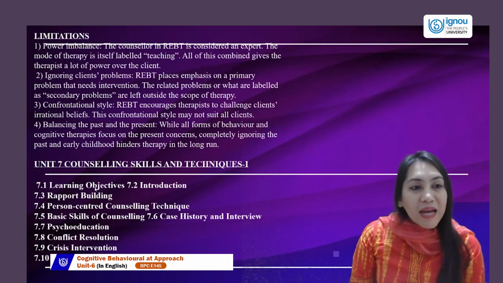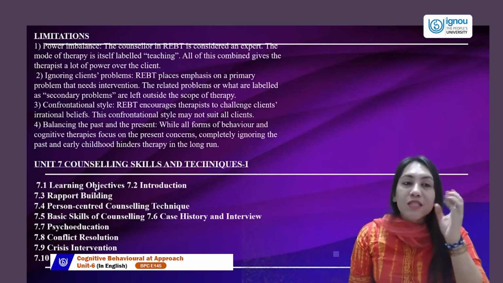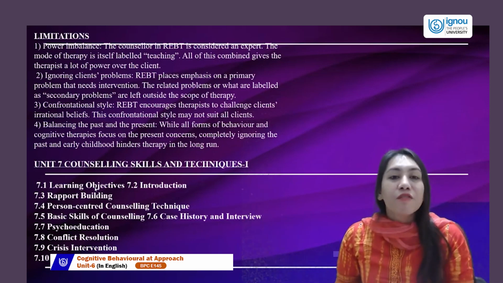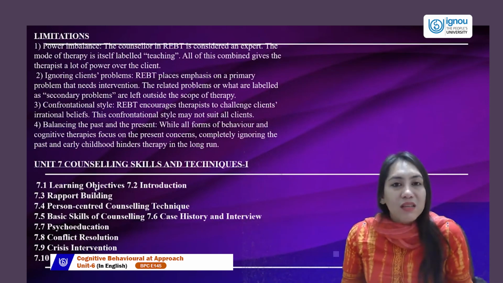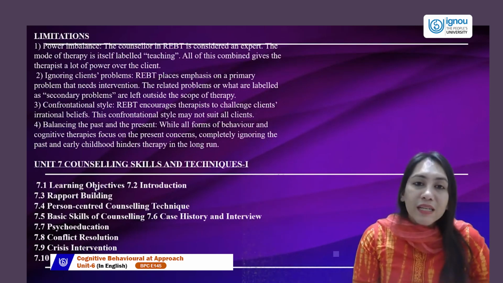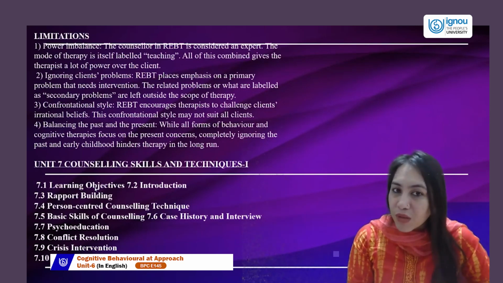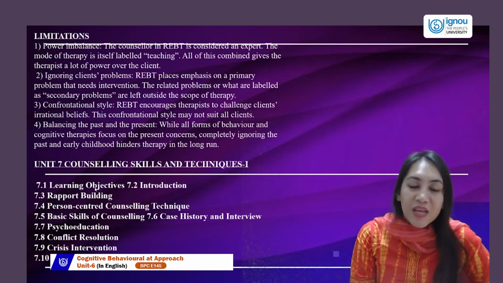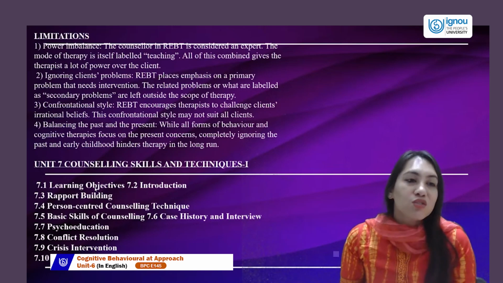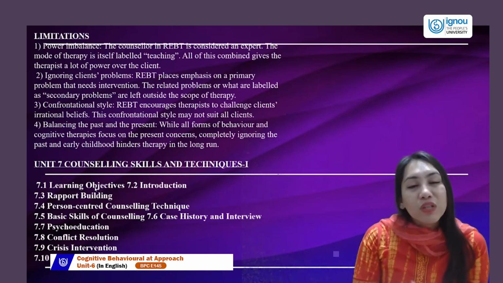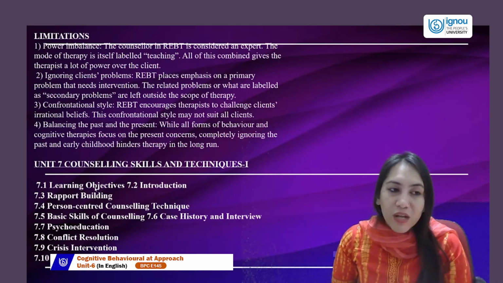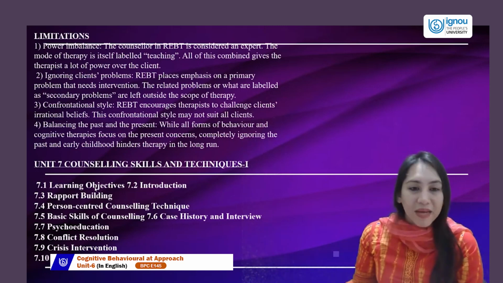Ignoring the client's other problems is another limitation. REBT emphasizes primarily the problem. It's primarily a problem intervention technique where we focus everything on the problem, because our aim is to identify the irrational belief. Our major agenda is to identify where the irrationality is coming from and what the irrationality is. And everything else is considered secondary in the scope of therapy. So when we do not cater to the client holistically and we only cater to the problem, yes, at times the client does feel ignored and the other problems of the client might take a back seat.